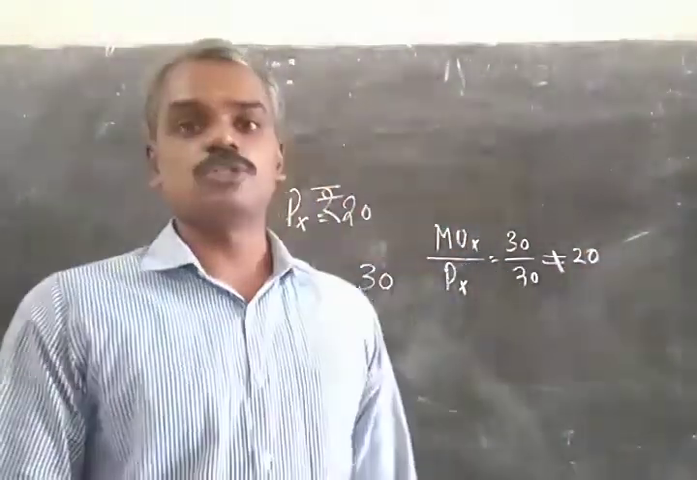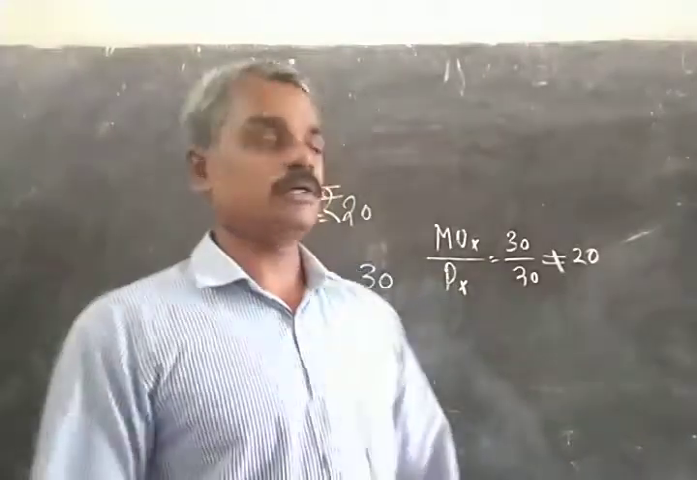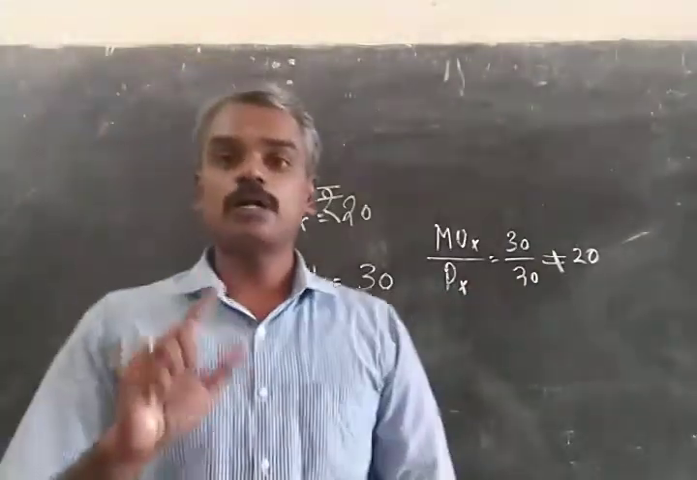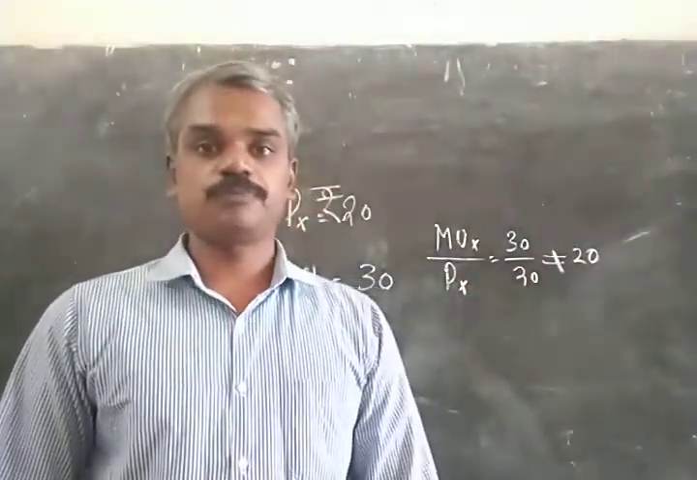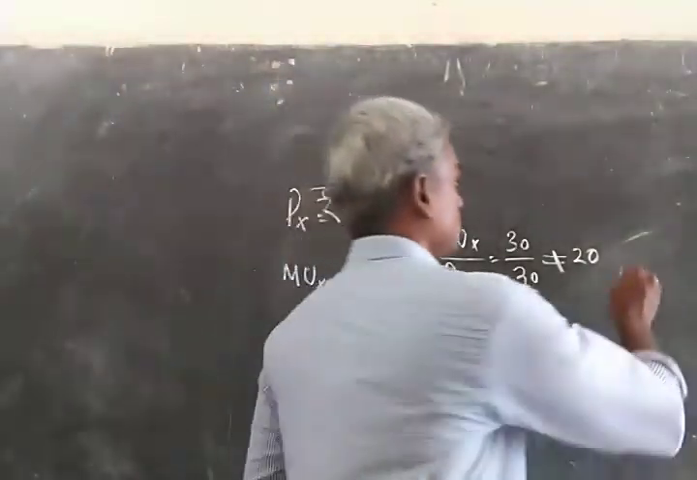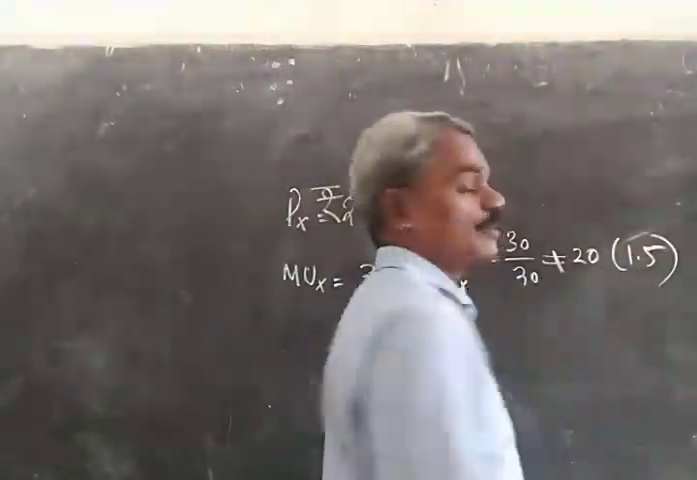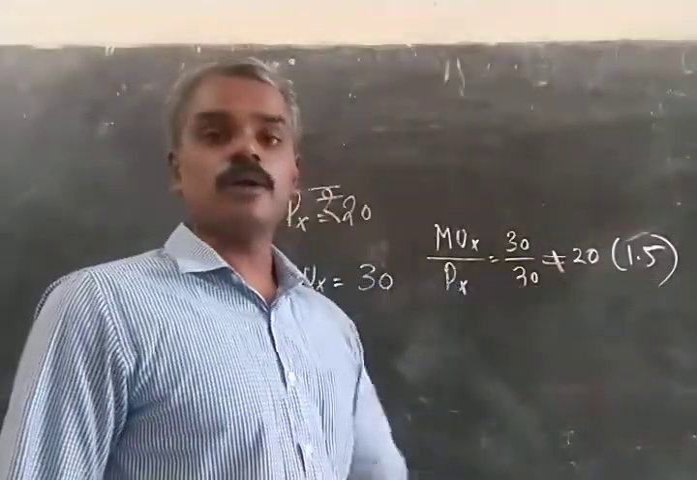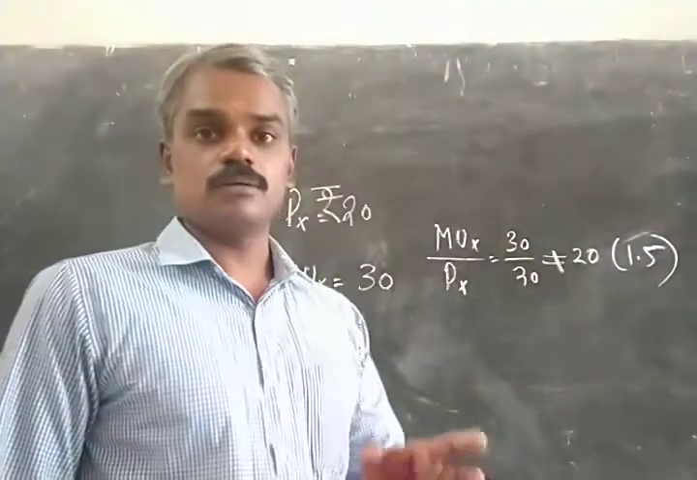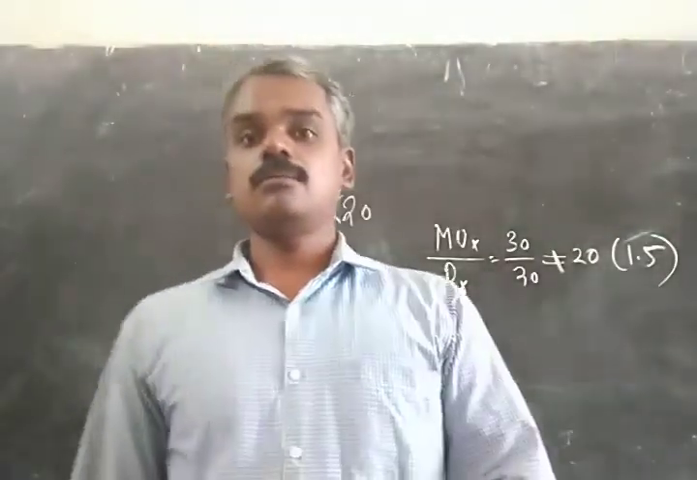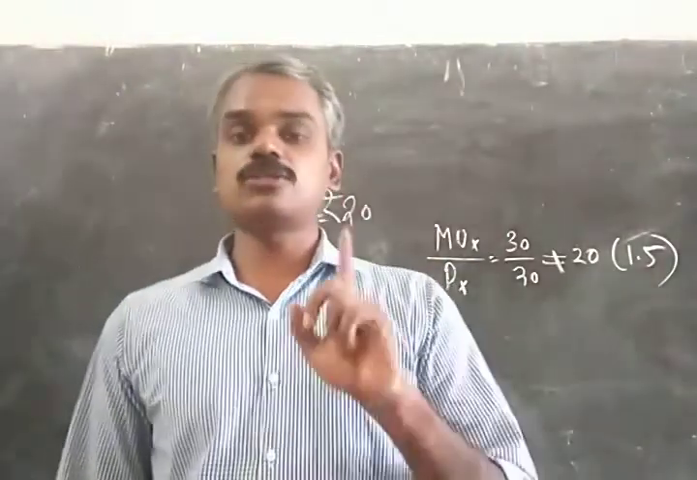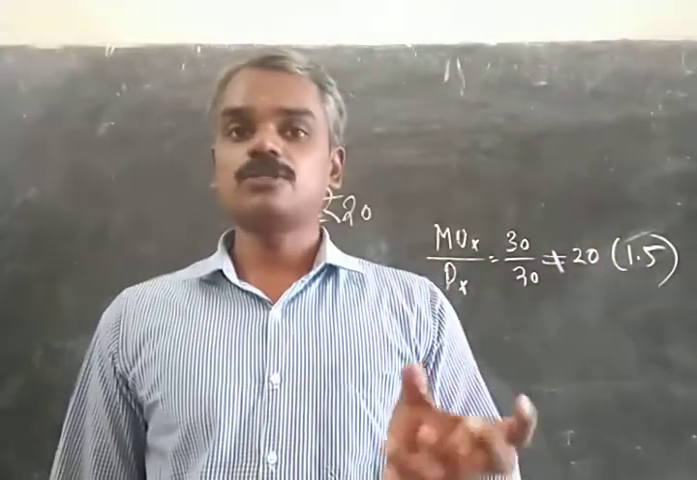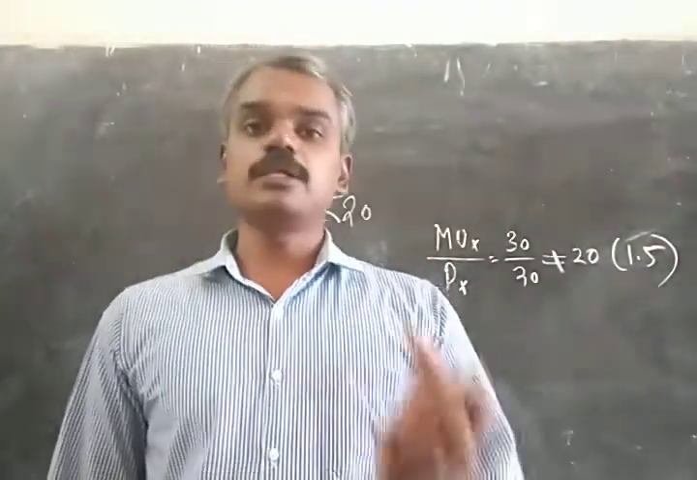So what should the consumer do? Here you can see that by spending 1 rupee, the consumer is actually getting 1.5 utils of satisfaction. The ratio 30 by 20 means 1.5, and therefore by spending 1 rupee here, the consumer is getting 1.5 utils of satisfaction. So he is getting more than the worth of his expenditure. His expenditure is only 1 rupee and he is getting satisfaction to the extent of 1.5 rupees. So what should he do? Here he should increase his consumption.